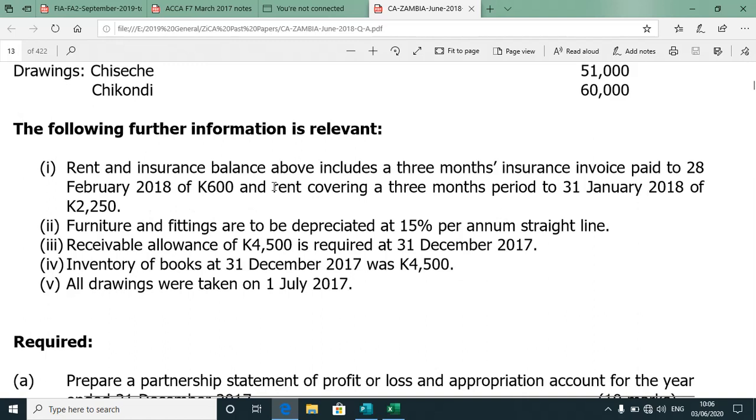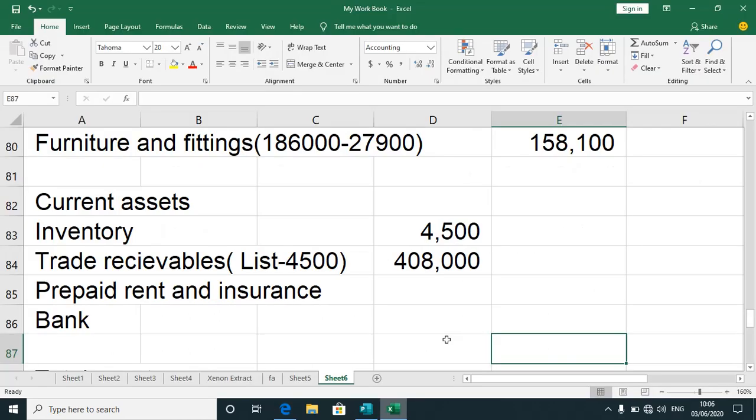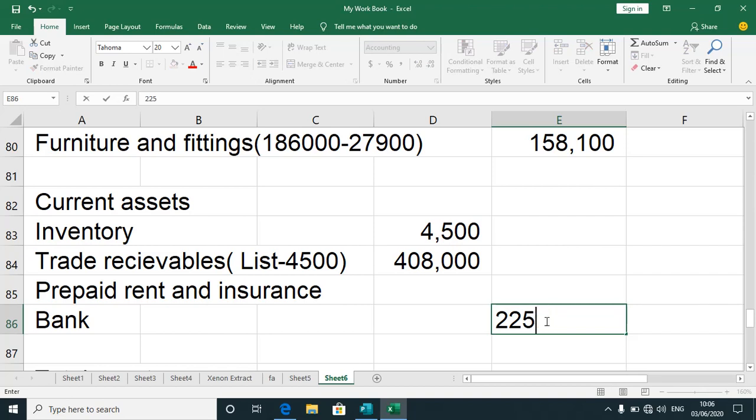So we have got 2250, 1 month prepayment, and then we have got inside the 600 the 2 months prepayment. That one I'm very sure. Okay, so let me just try to check this 2250. I just work it out somewhere and see what I'm getting. 2250 by 1 divided by 3.